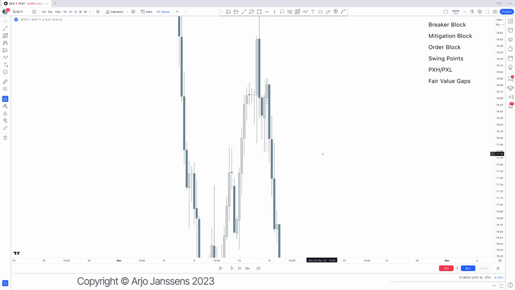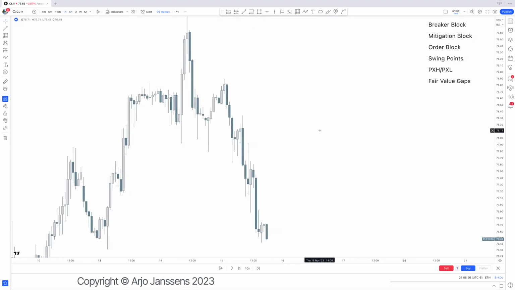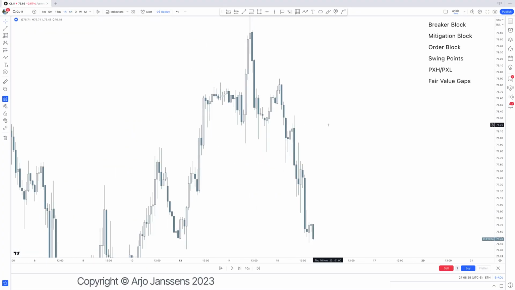So it's only relative, which leads me to the next point: a breaker block, a mitigation block, and an order block are there for fair value purposes and trap purposes only. That again is where we now need to dive into the swing points, previous X high, previous X low, and fair value gaps to fully understand that. Hopefully it is clear that a mitigation block and order block are all relative to whichever time frame you are looking at, as long as you understand that those are functioning as fair value.